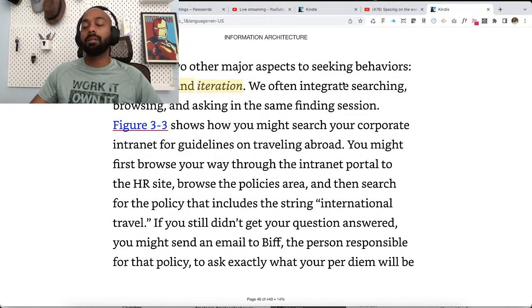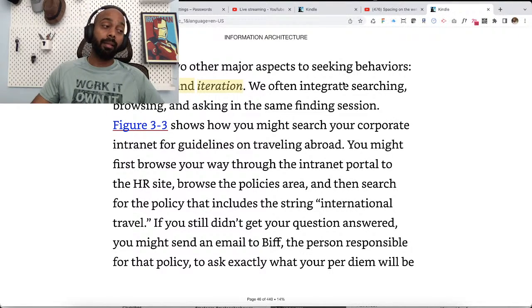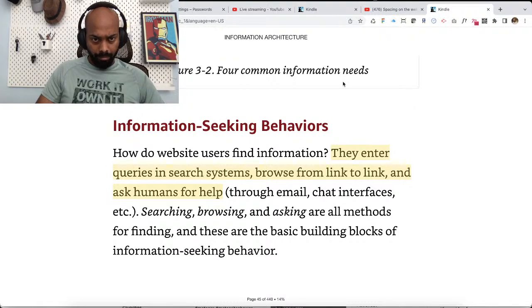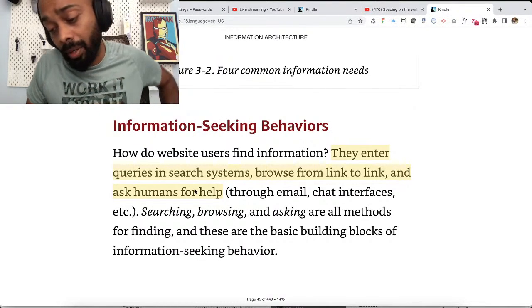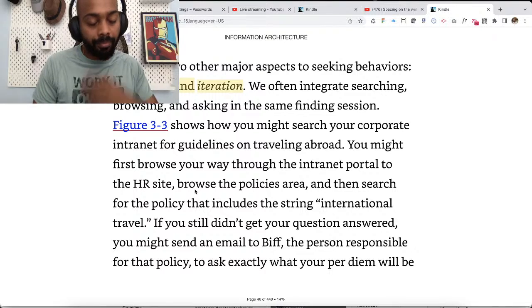Right, so we saw what are the basic building blocks of any information finding session. So one is link to link navigation, second one is search, and then third one is... I'm blanking out. Third one is asking someone. So yeah, those are three ways, and we also saw some novel ways. One is asking a voice assistant. Here they have a very narrow definition for asking. They specifically mention asking a human for help. I think that's what they used. Yeah, ask humans for help. But these days you also ask voice assistants.